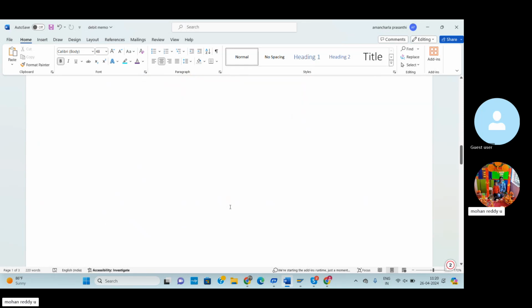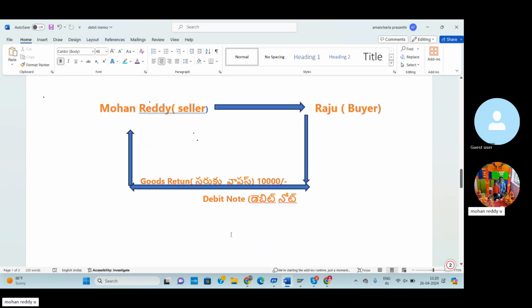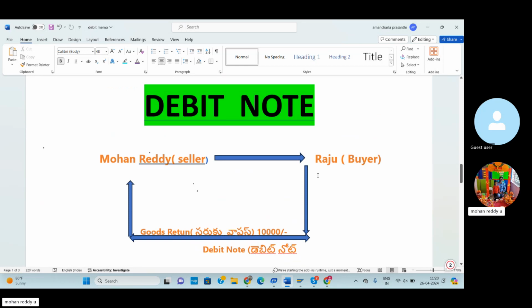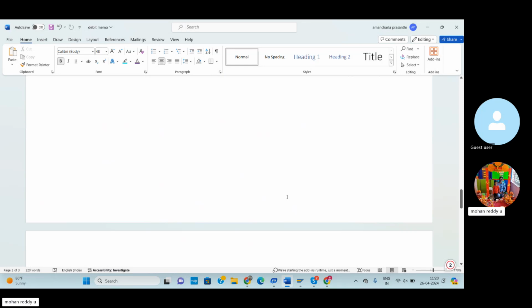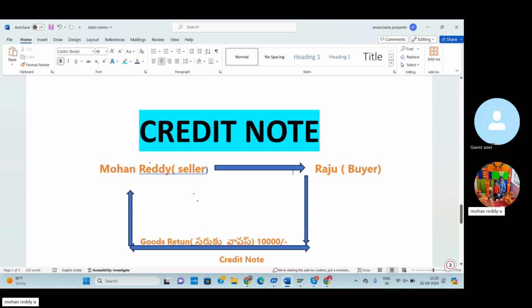So you can understand clearly. The same applies to the credit note as well, and the debit note is also the same. Here Raju will send the same diagram. Raju will send back the goods worth 10,000 rupees, the damaged goods, to the seller. In these situations we can use a debit note. Then the credit note: if Raju, the buyer, returns the goods and services, the credit note covers the value of the damaged goods.